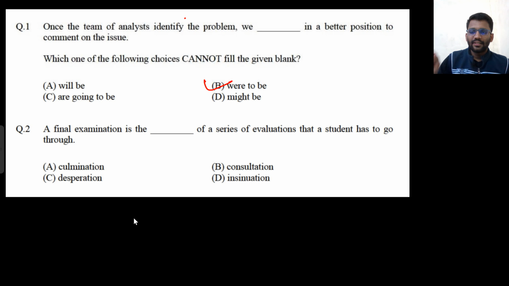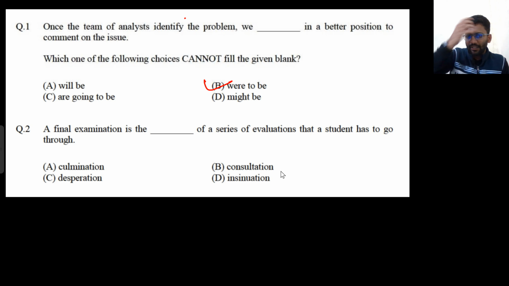A final examination is the, okay, we don't know the meaning of anything. I would have dropped the question, but I will write the meaning of all these words now so that we could answer it. Whenever I saw this question first, I didn't know anything about it, so I would have dropped it, but we will Google the meanings now. So what actually would I have done in the examination? A final examination is the blank of a series of evaluations that a student has to go through.